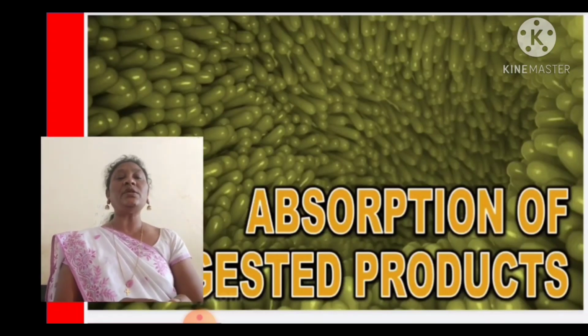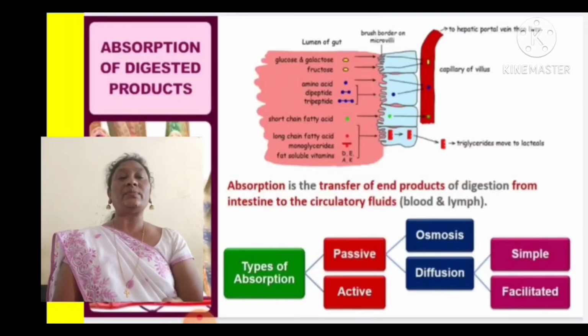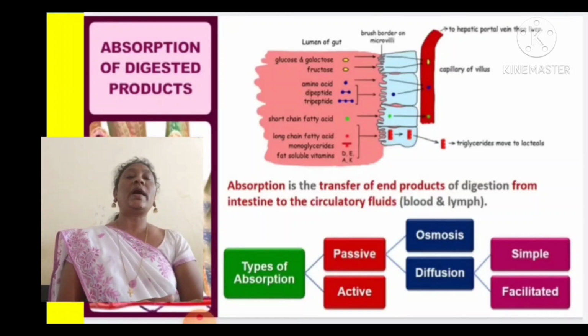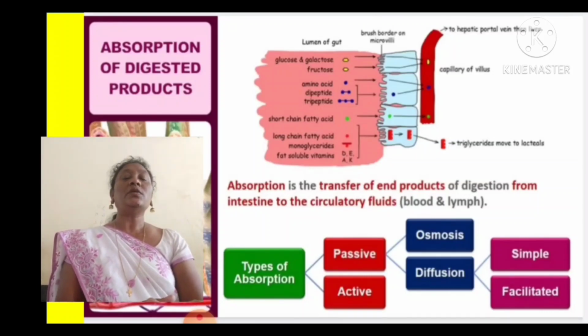The next step is absorption. How is the digested food absorbed? Absorption is the transfer of end products of digestion from the intestine to the circulatory fluids. That means the digested carbohydrates convert into glucose, the digested proteins convert into amino acids, and the digested fats convert into fatty acids and glycerol. They have to reach the bloodstream. Reaching the bloodstream is what we call absorption.